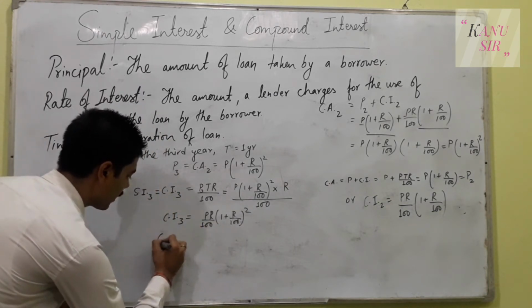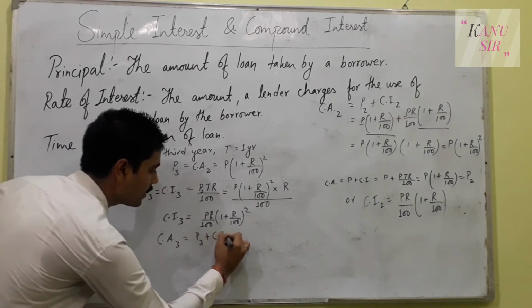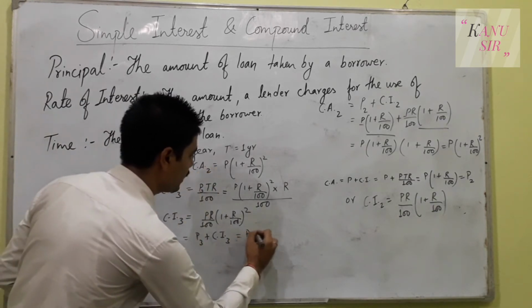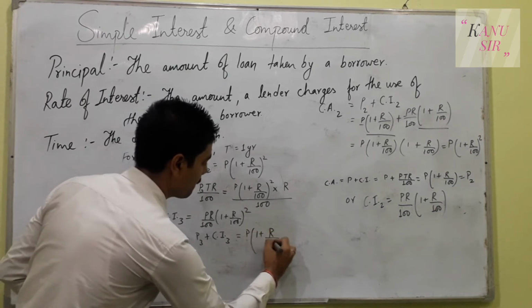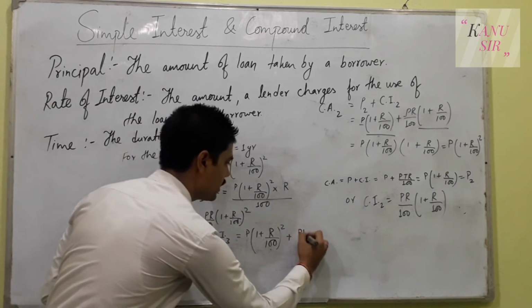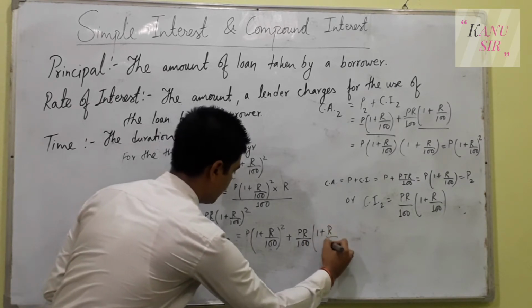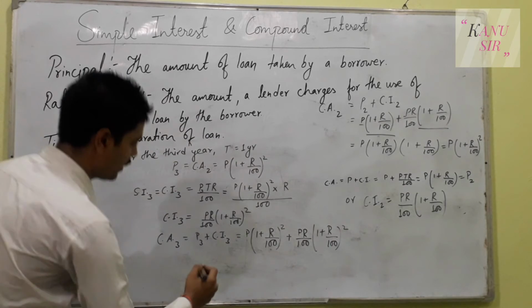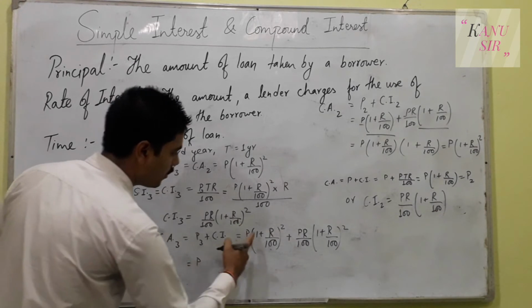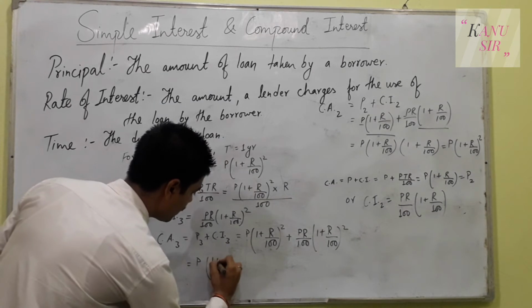And finally, the compound amount for the third year is principal of third year plus compound interest of third year. So that equals principal of third year, P (1 plus R upon 100) square, plus compound interest of third year, P R upon 100 bracket 1 plus R upon 100 whole square. And here you are almost near to the answer now. P taking common, (1 plus R upon 100) whole square is also common.